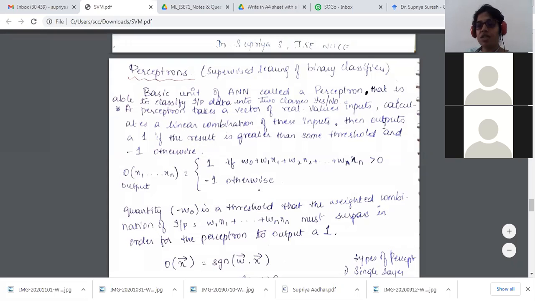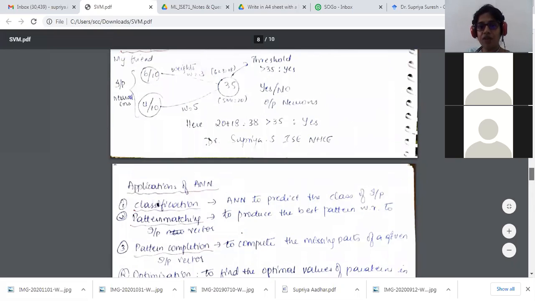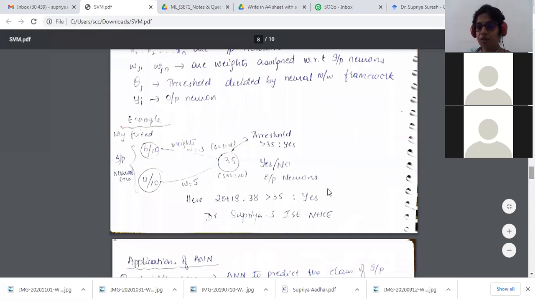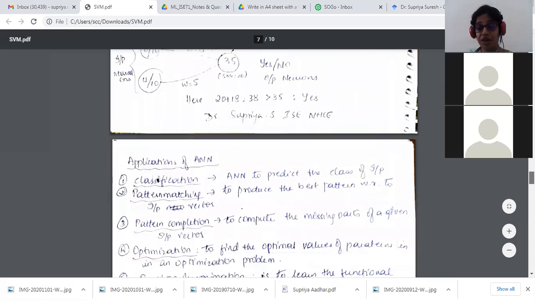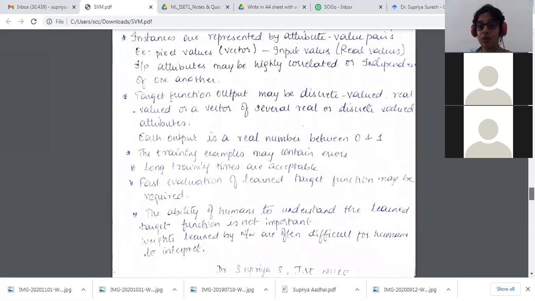For the pictorial representation of what we have done here, I'm writing a definition for it in terms of an equation.